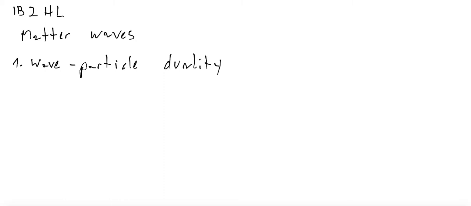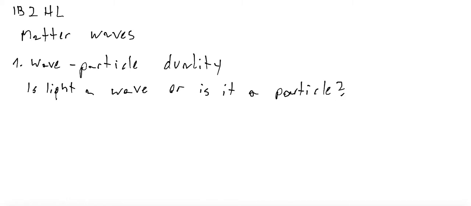Okay, so let's start with first question. Is light a wave or is it a particle? So what is the correct answer? Light is of course a wave. We have a few phenomena or experiments where light must be a wave, like diffraction of light. So light is a wave.